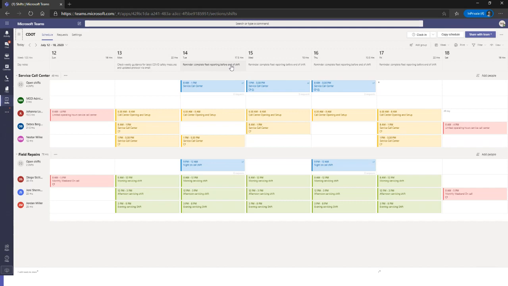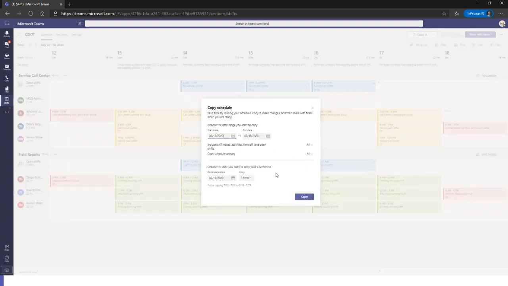of shift. Now, a common question that we get is, okay, well, the shifts are typically the same week over week. There might just be a few people switching around. How do I actually copy this schedule and reiterate it week over week? At the top up here, you have something called copy schedule. And then it brings up a panel for you to actually choose which dates you want to copy and choose which date you want to copy your selection to. This is extremely helpful, as I know I've been on the other side of planning schedules for the week, that you don't have to go in and retype it over and over again, or even when it was on paper, you don't have to go in and rewrite them over again.